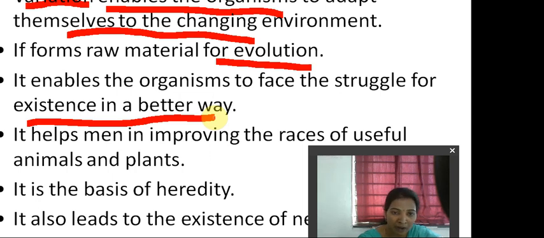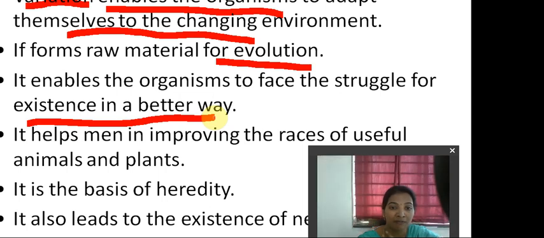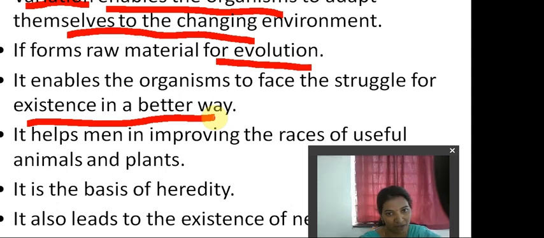See, every human being, every organism present on the earth is surviving, and it is struggling a lot to get energy, to get food, to get adjusted with the environment, and to survive from enemies and predators, right? So every living organism will struggle a lot until death. That struggling we call struggle for existence in a better way, okay?